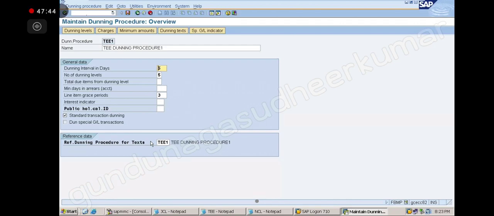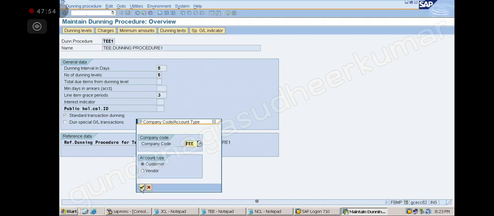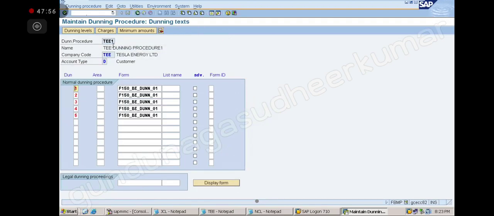So Dunning text, that's why I told you to concentrate. Second time it will not show all that. If I just click on this, it will only show the format screen. Yes, you have to go twice. First time when you click, it will ask whether the form will be with interest or without interest. Sir, what is the area here? Dunning area. You can maintain an area, and as per area also you can do the Dunning separately.